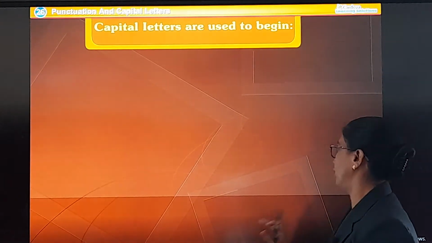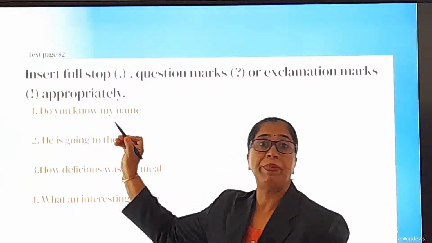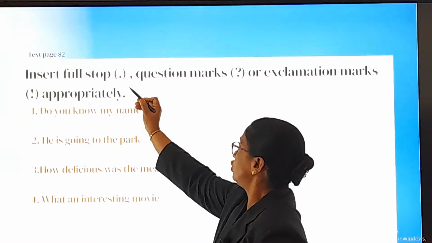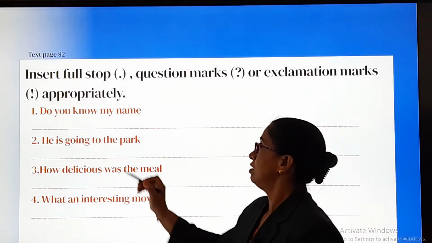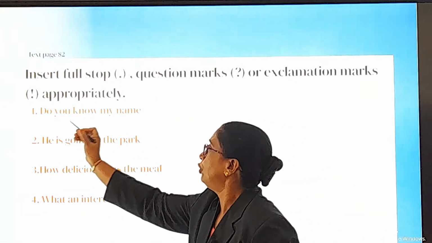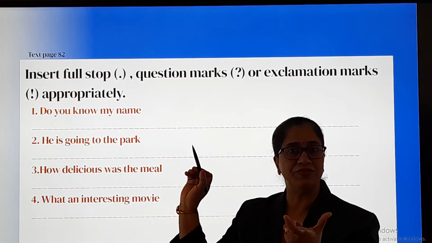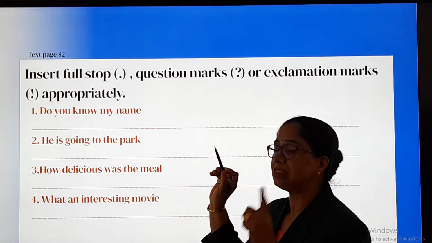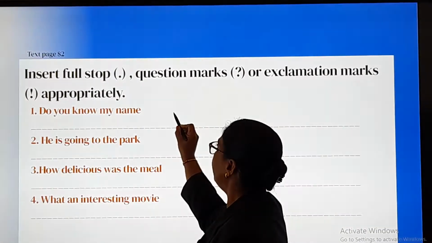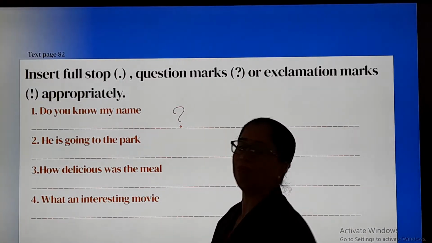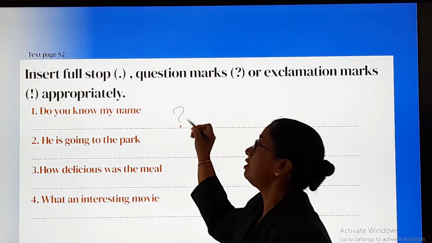So, open your textbooks. So, now, this is a textual exercise, text page 82. Insert full stop, question mark and exclamation mark appropriately. Okay. So, let us read it, understand and do it. Do you know my name? Is it a sentence, question, or is it an interjection word? Do you know my name? It's a question. So, you will copy the same sentence, do you know my name, and then you put a question mark. Okay. You have to copy it and then insert the correct punctuation.